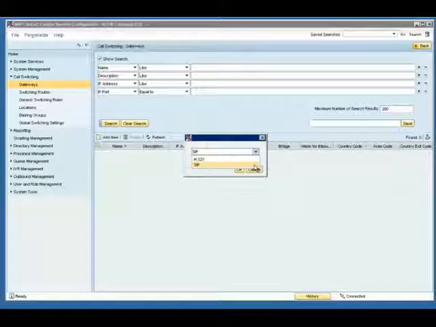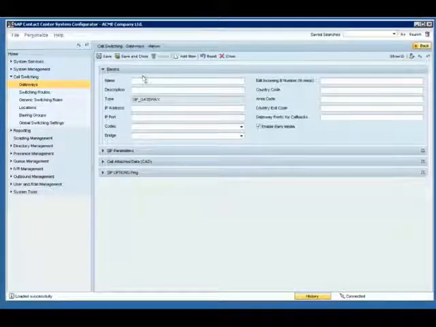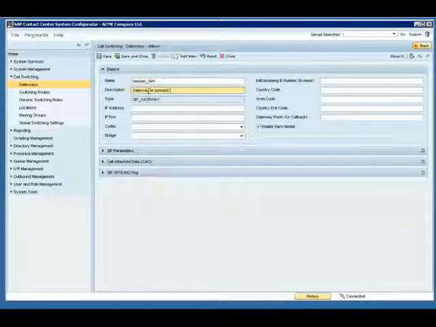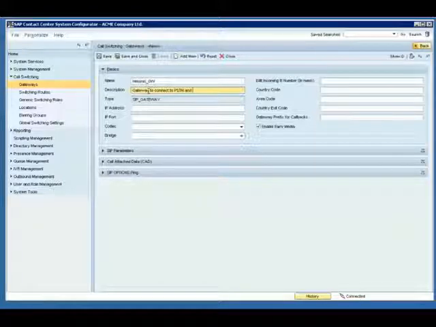There are two options, H323 or SIP. We choose SIP protocol for the gateway. We give a good name for the gateway, in this case, Helsinki Gateway, and add a description: Gateway to connect to PSTN and to PBX.